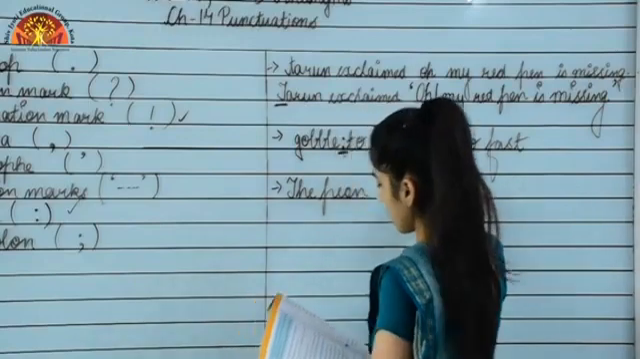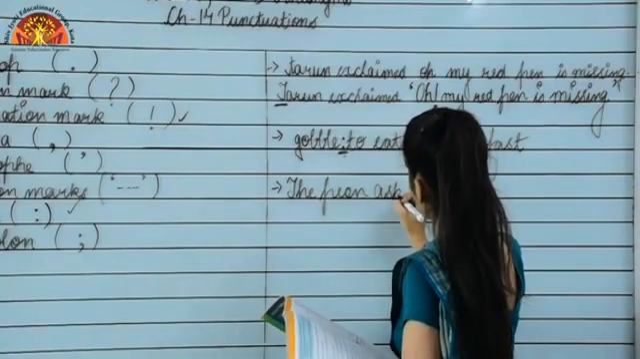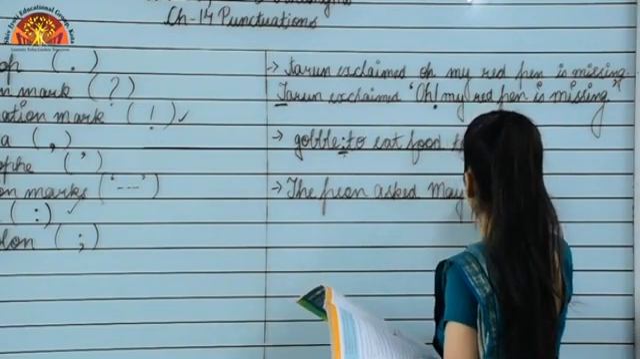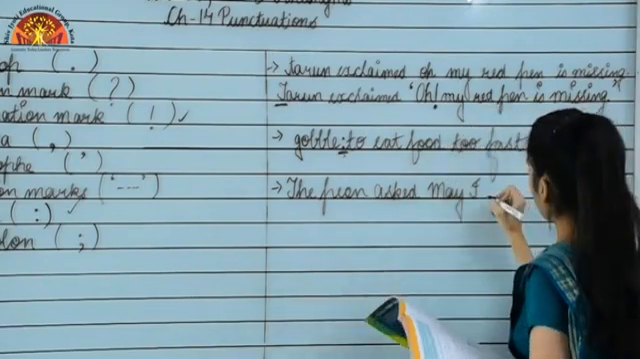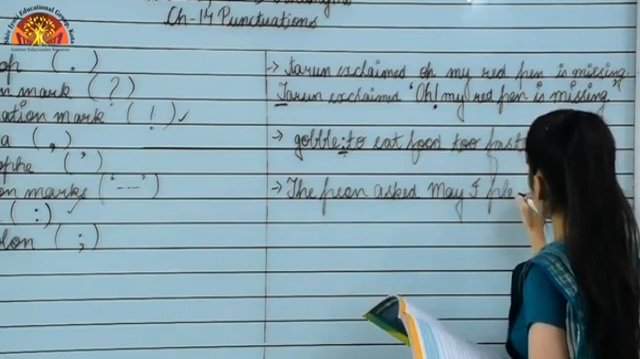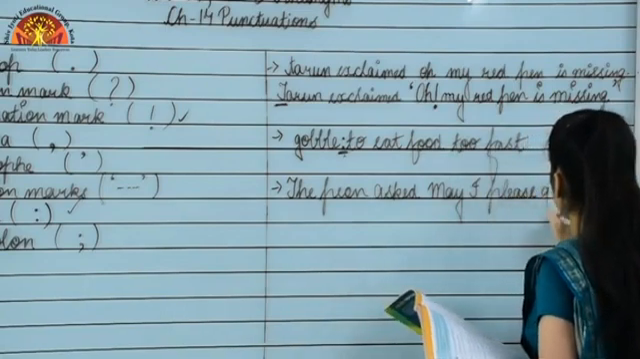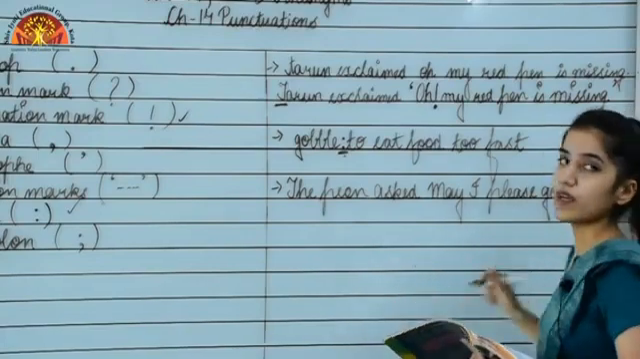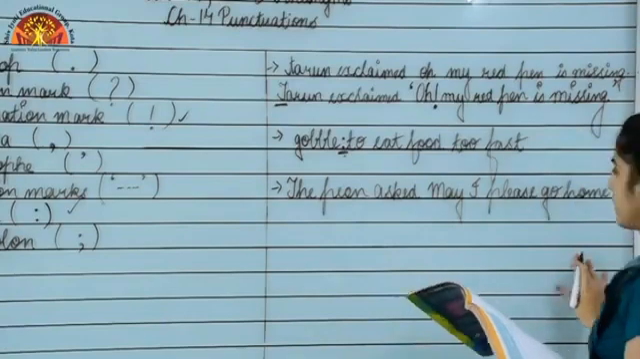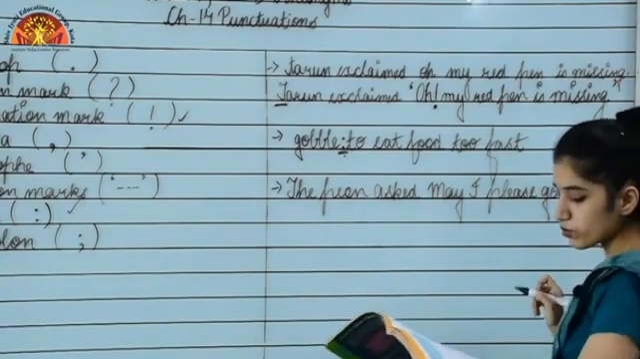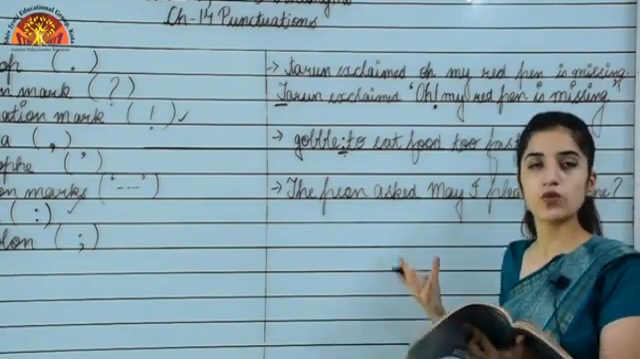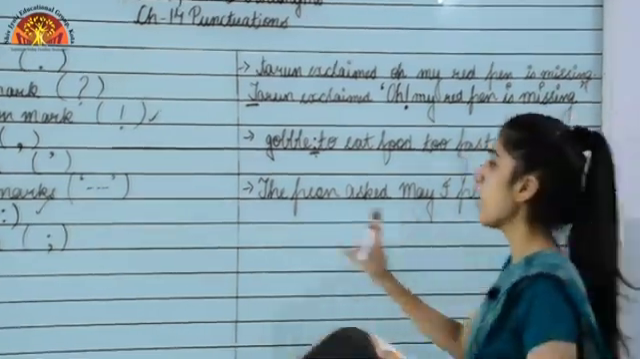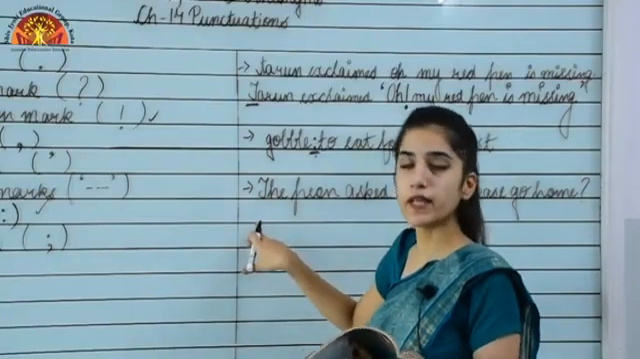The PN asked, may I please go home? Okay, so this is the sentence given to us. What we have to do is insert commas, quotation marks, colons or semicolons wherever necessary. Okay, the sentence is already beginning with a capital letter.